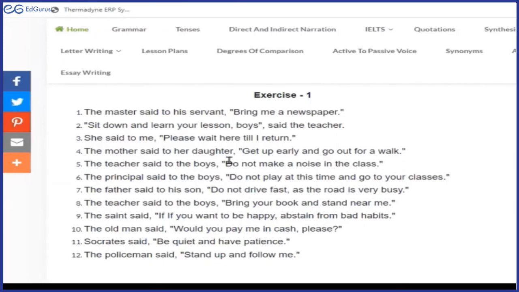Remember what we had discussed for suggestion? Should. The mother suggested that she should get up early and go out for a walk. Yes. Now read again.